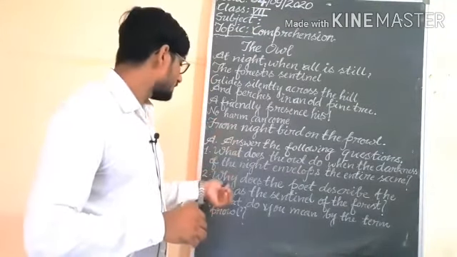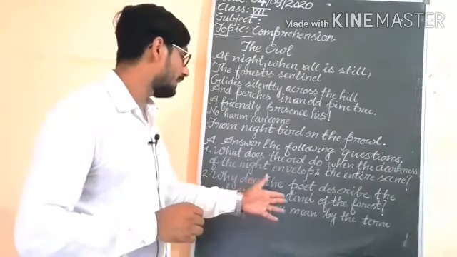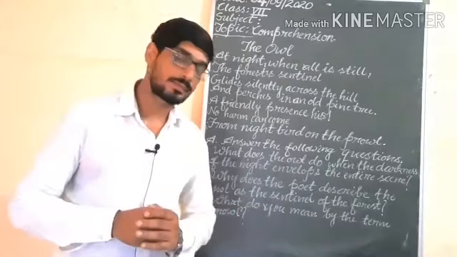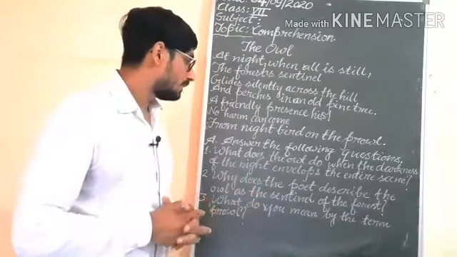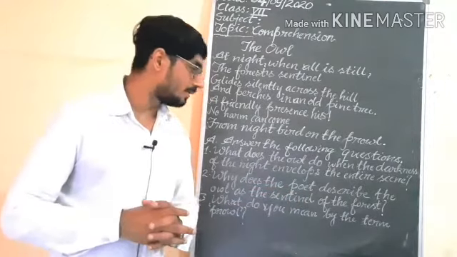Afterward, the second question is, why does the poet describe the owl as the sentinel of the forest?